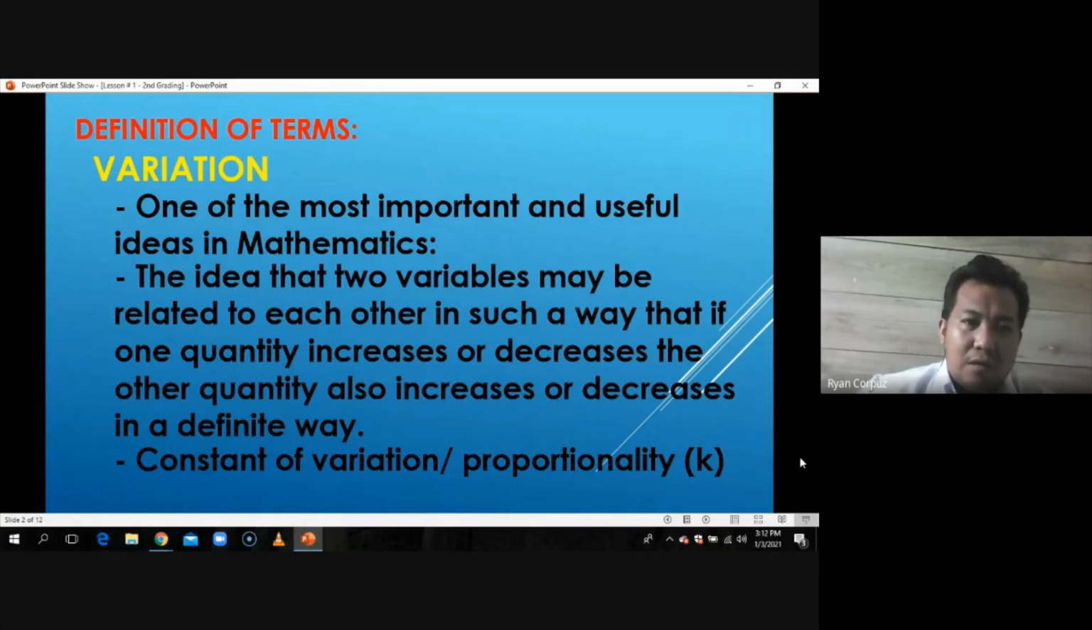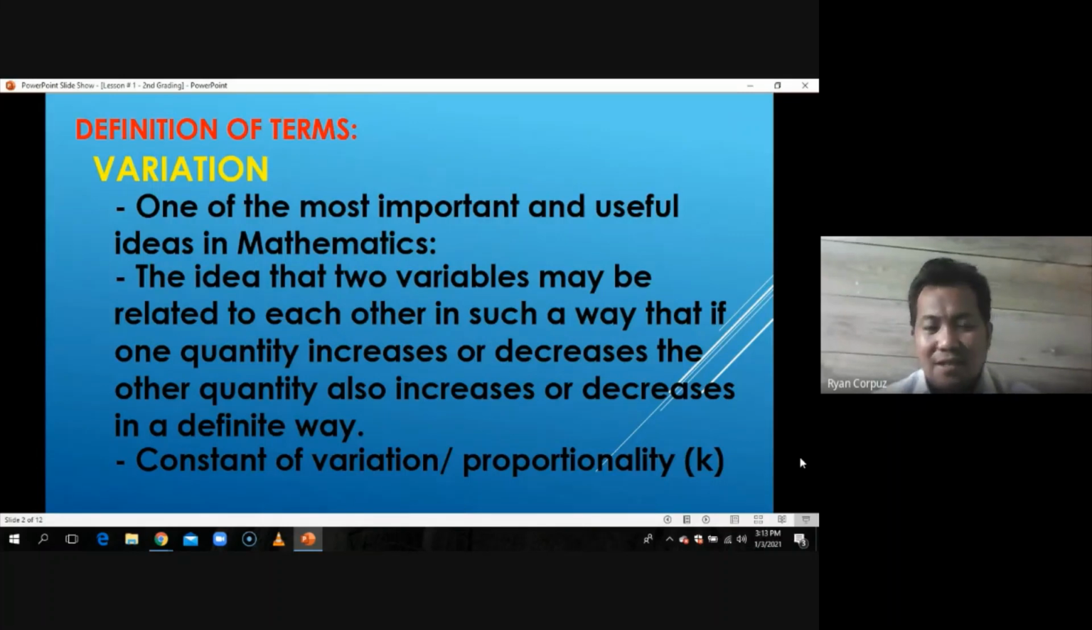Even though you will not see the constant of variation or the constant of proportionality mentioned, once we translate a statement into symbols, we will see the K in its translation. So that is what's important in variation. When we translate a statement, we have to include the K in its translation.